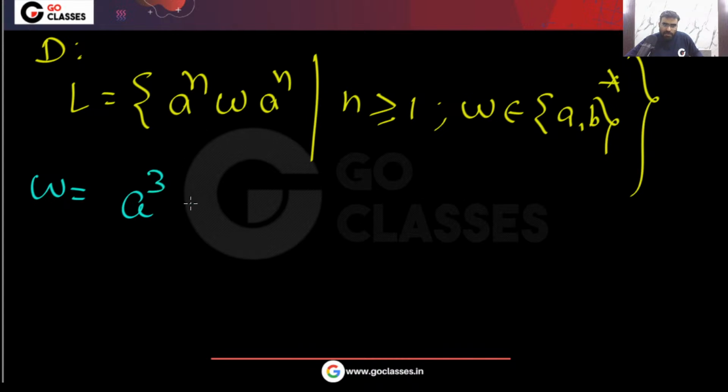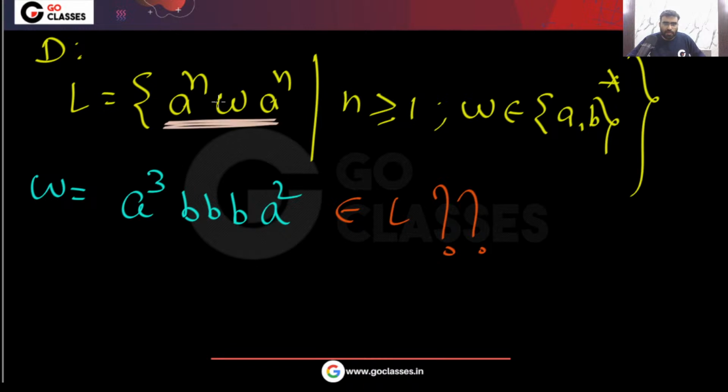a power 3, b, a power 2. Does this string belong to L or not? Just tell me. Look at this string and let me know. What about this string, a power 3, b, a power 2? The language is a power n, W, a power n with n greater than or equal to 1, where W is a binary string. Will this string belong to L? Yes, it will belong to L.